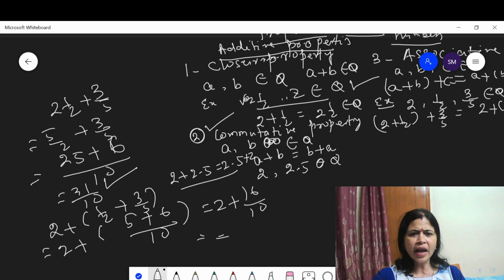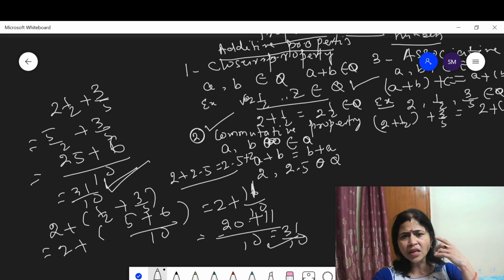Then take 10 as the LCM: 20 plus, then here 5 plus 6 is 11. 20 plus 11 upon 10 is equal to 31 upon 10. Here LHS is equal to RHS. This means addition satisfies the associative property.